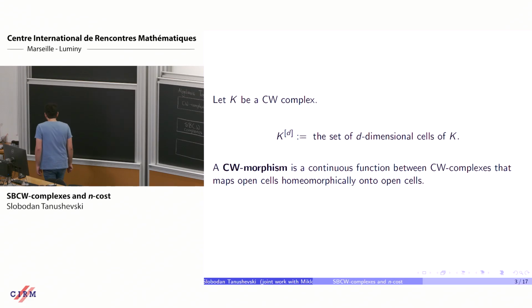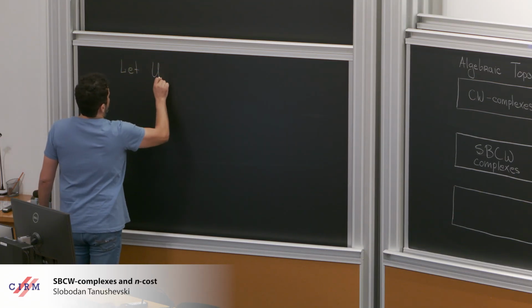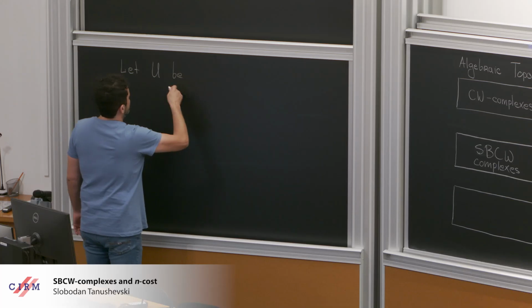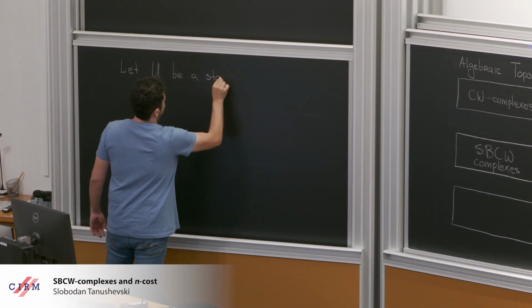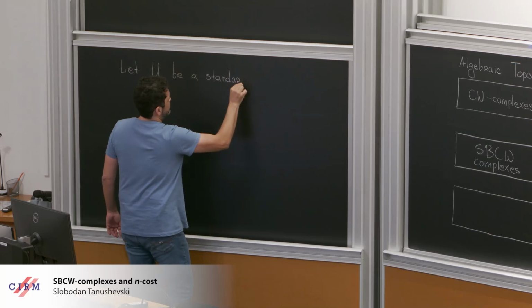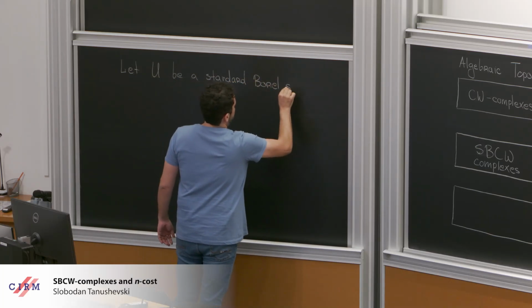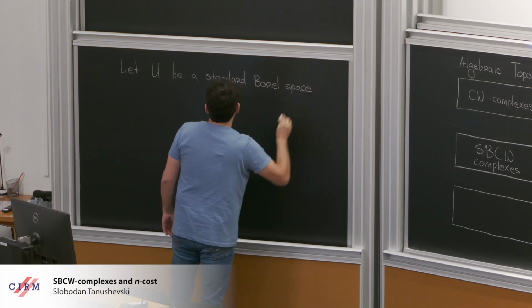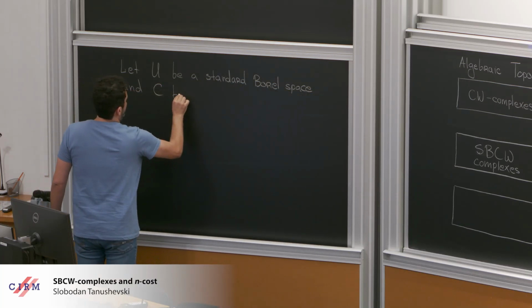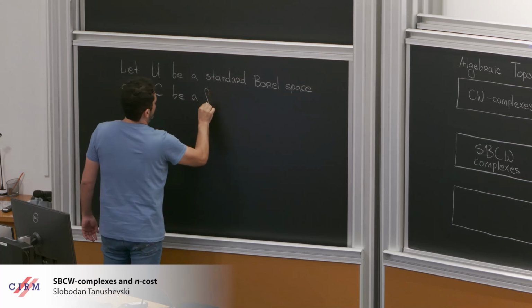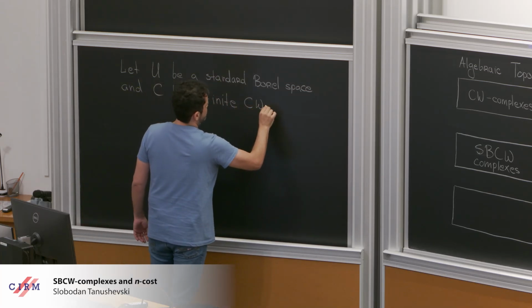And so the idea is you take a standard Borel space, and you take a finite CW complex.